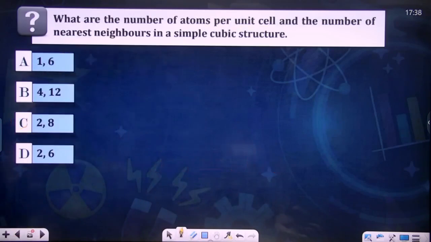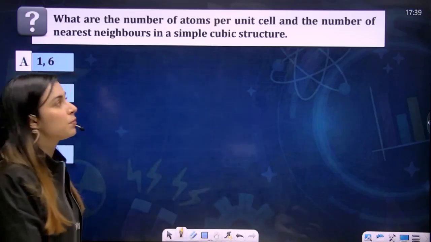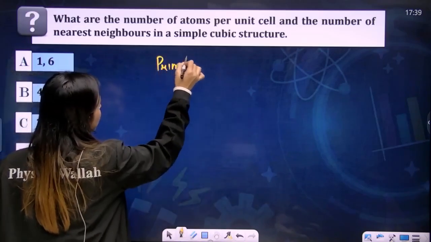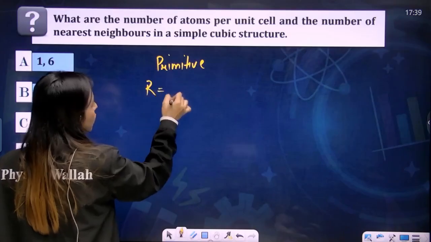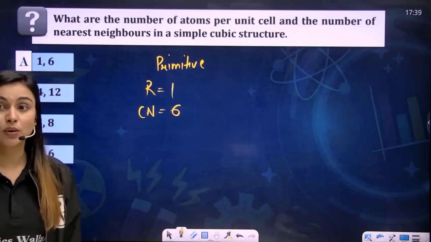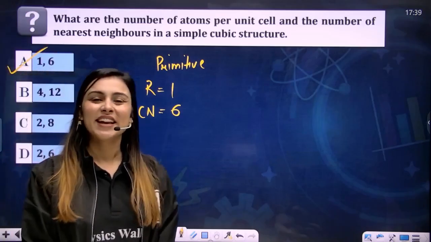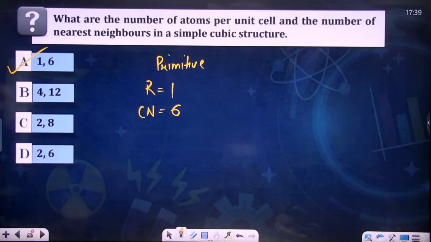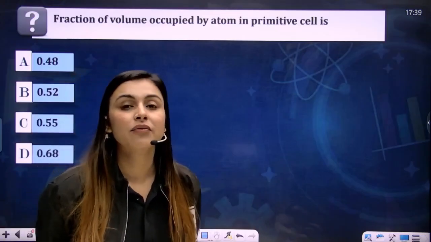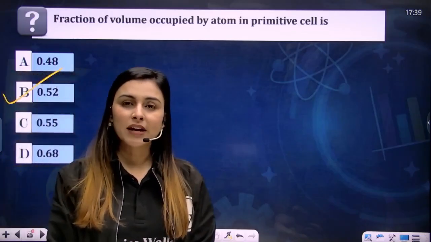Let's move forward. The next question. What are the number of atoms per unit cell and the number of nearest neighbors in a simple cubic crystal system? Simple cubic crystal system means they are talking about primitive. And in primitive, I know that rank is 1. And what is the coordination number? The first coordination number? 6. We did calculate this right now, right? Yes. So 1, 6, option A will be your correct answer, right? Perfect. Let's move forward to the next question. Next question. Fraction of volume occupied by the atom in a primitive unit cell is 0.52. So 0.52, option B is your correct answer. Okay. Perfect, my dear students.